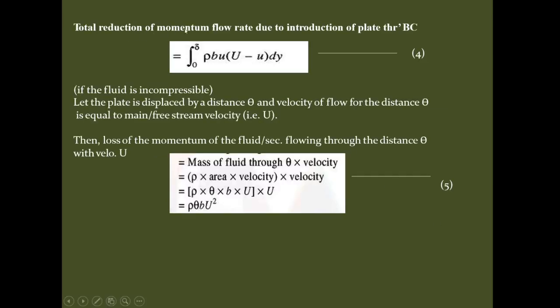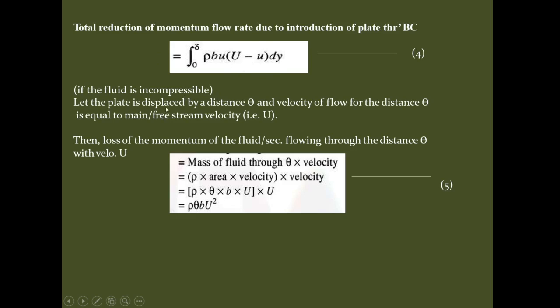The total reduction of the momentum flow rate due to the introduction of the plate can be found by integrating equation 3 with limits 0 to delta. So the total reduction of momentum flow rate is the integration from 0 to delta of rho b u (capital U minus small u) dy. Here the fluid is incompressible.